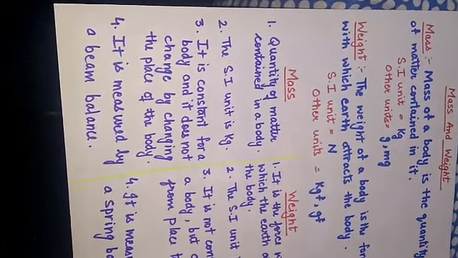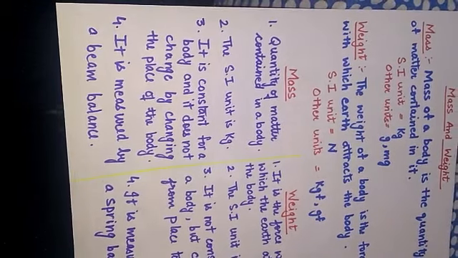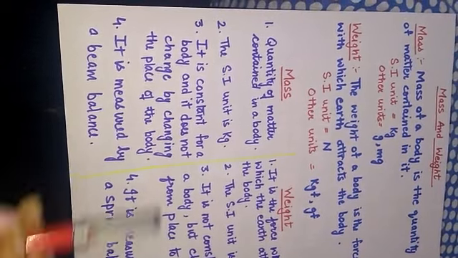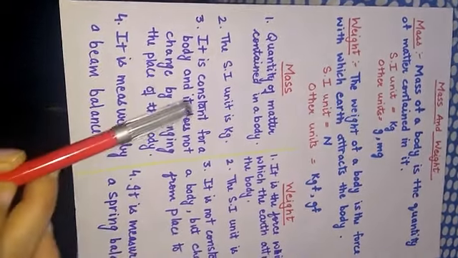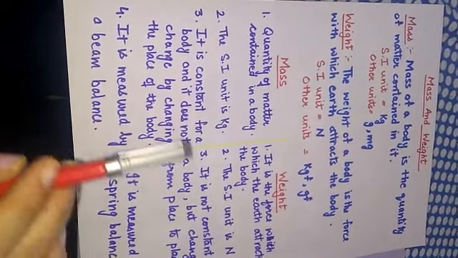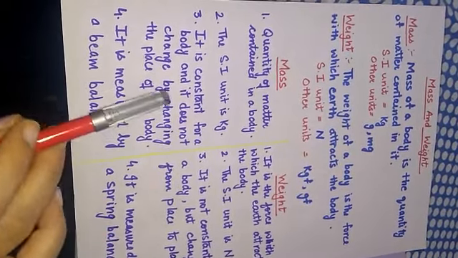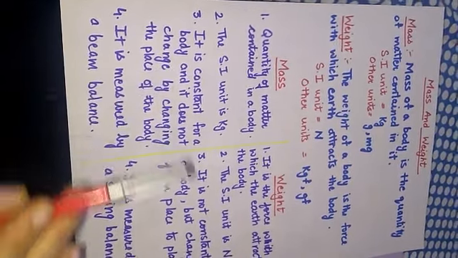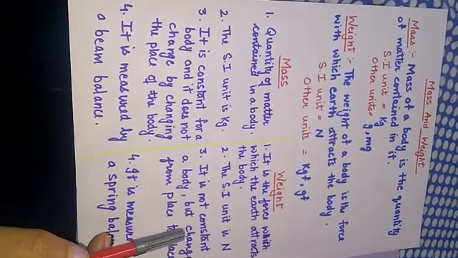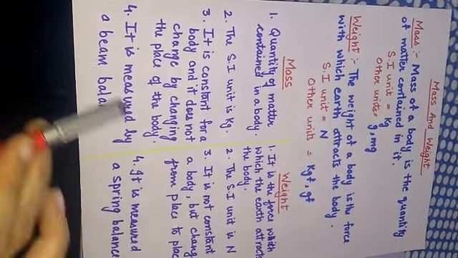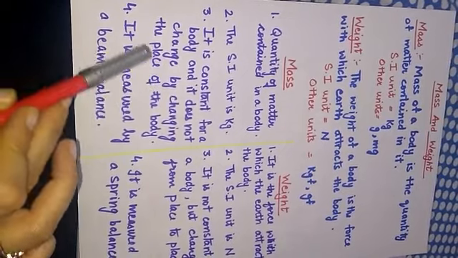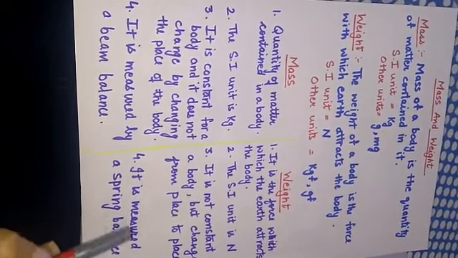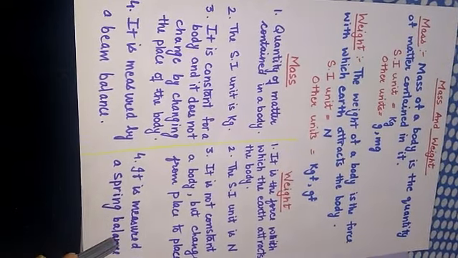Kilogram force and gram force. Okay, when we will differentiate between mass and weight, first point will be their definitions, second point will be their SI units, third point will be that mass remains the same, constant everywhere, even on changing the place, but weight can change from place to place. Fourth point is the device with which mass can be measured. It can be measured using a beam balance. Weight is measured only by spring balance.